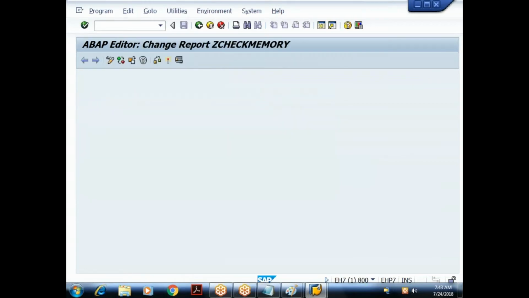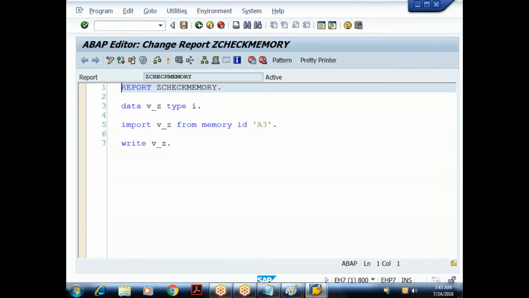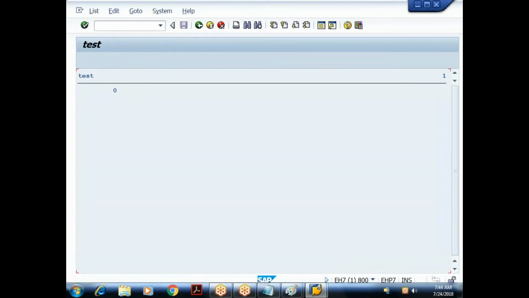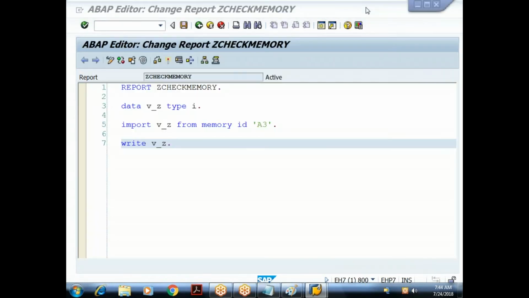In the last execution, I got the value as 490. Okay, but I exited from that session. So what is the understanding? The ABAP memory would be destroyed. So now when I execute, I'm expecting the value as 0, because the ABAP memory got destroyed. Previous values will not be there. So when I execute, good, I got 0.